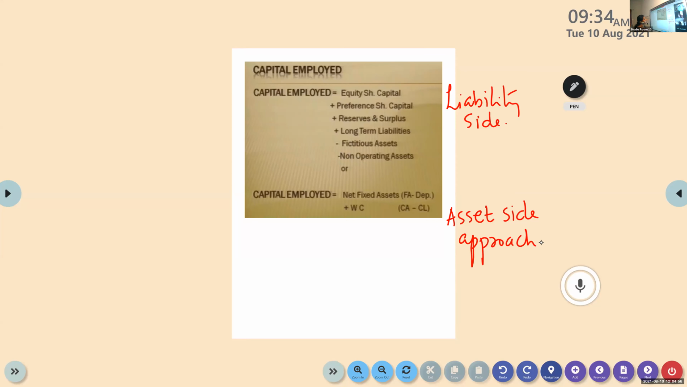Based on both these approaches, according to the given information in the question, you may calculate capital employed. If it is based on the liability side, then the formula to calculate capital employed is equity share capital plus preference share capital plus reserves and surplus plus long-term liabilities minus fictitious assets, also minus non-operating assets.